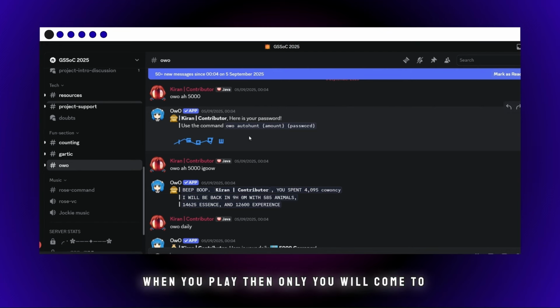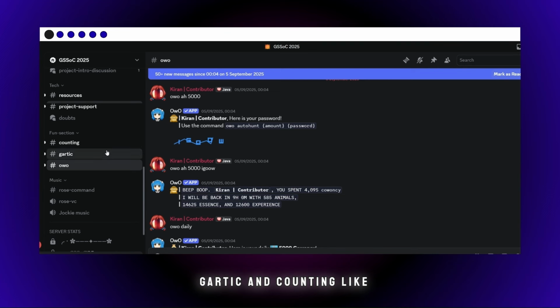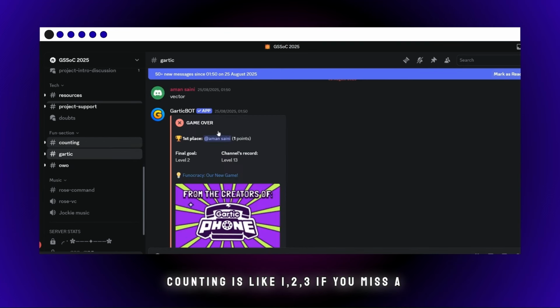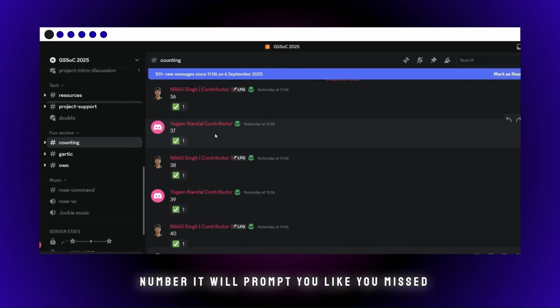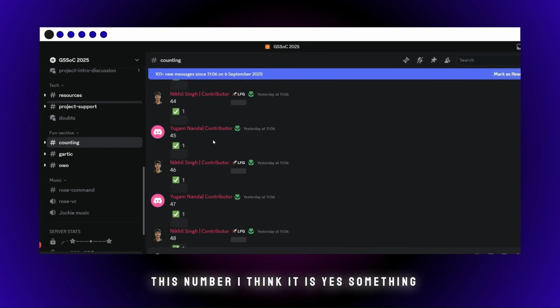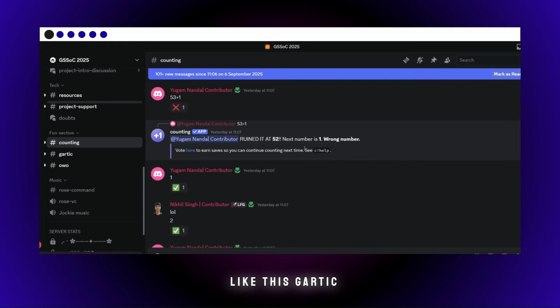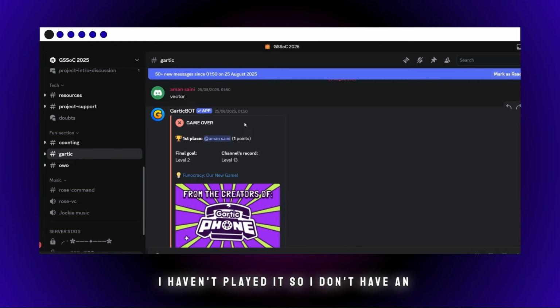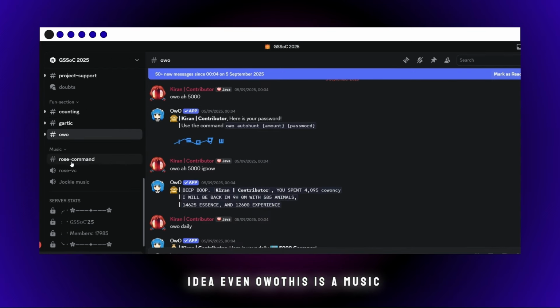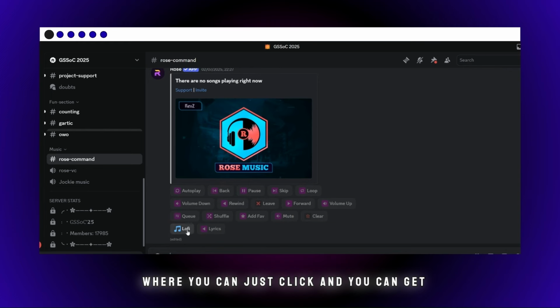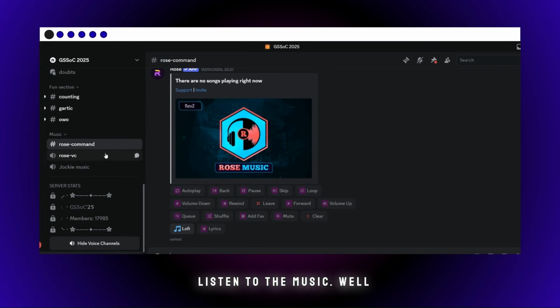Well, when you play, then only you will come to understand how it is. I had just played Gartic and counting. Counting is like 1, 2, 3. If you miss a number, it will prompt you, hey, you missed this number. Gartic, I haven't played it, so I don't have an idea. And this one is music, where you can just click and listen to the music.